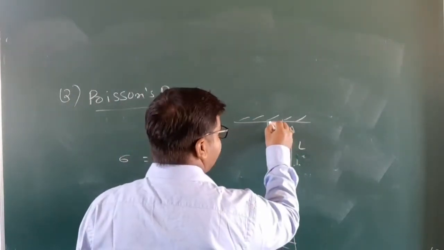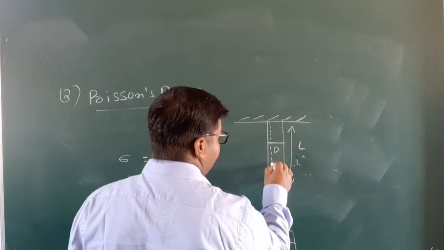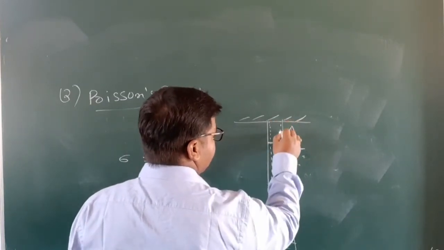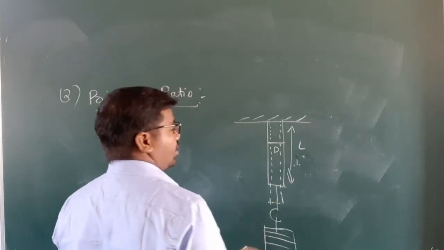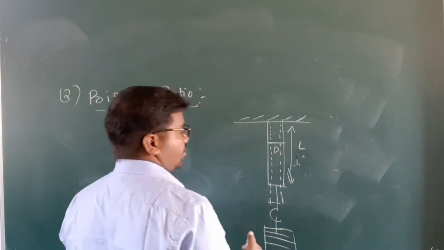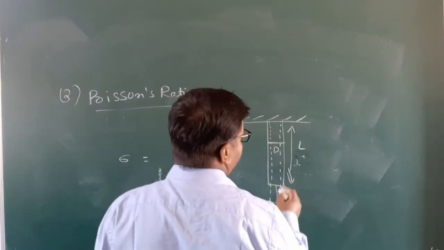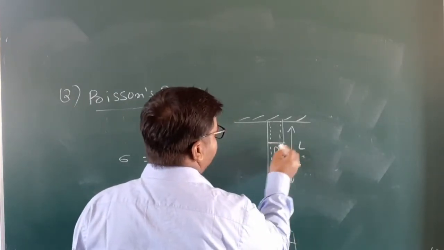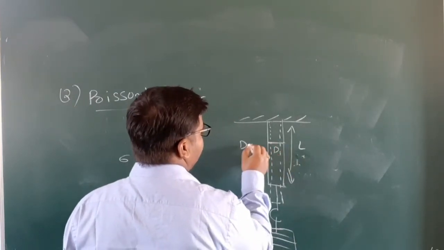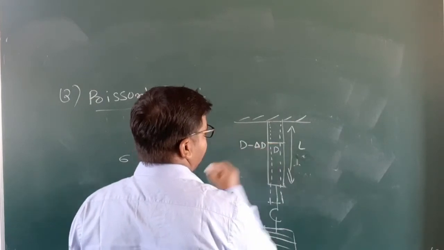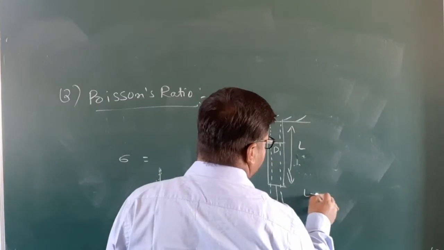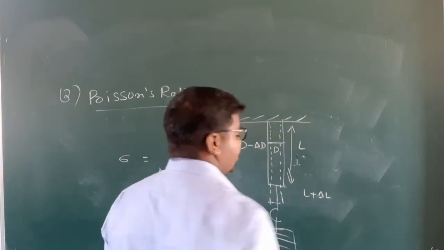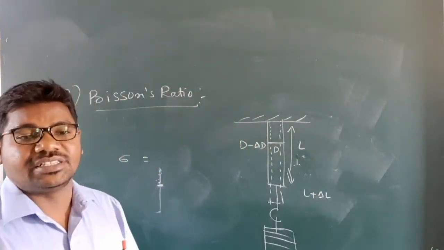The dotted line indicates the material after the stress is applied. Here the diameter decreases to d minus delta d, and the length increases to L plus delta L.